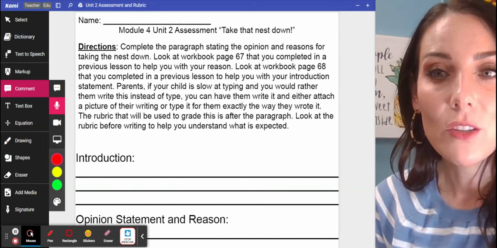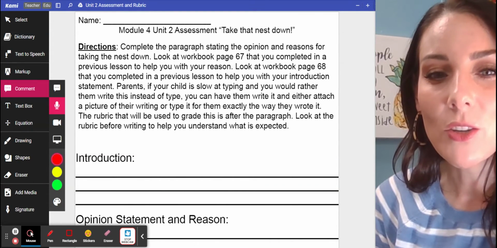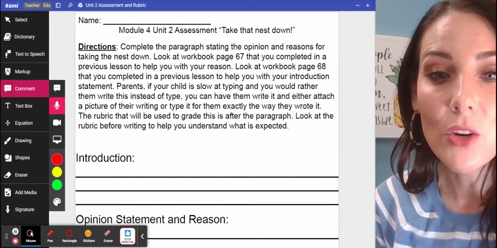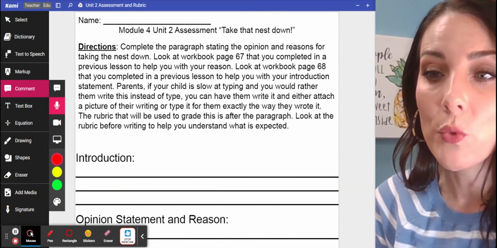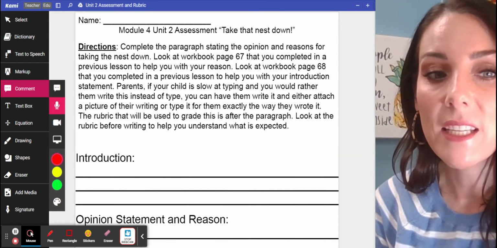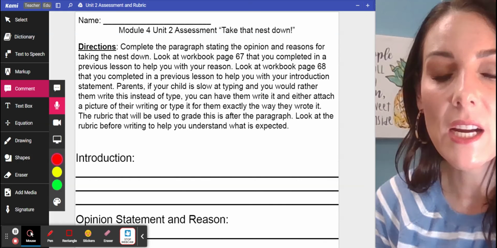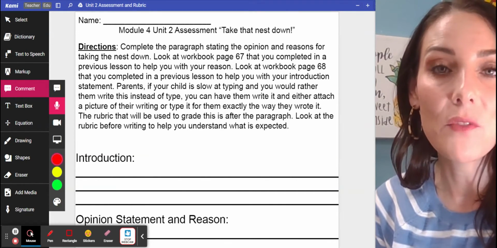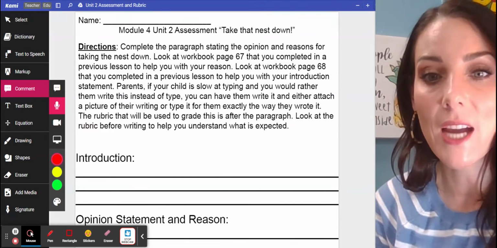Parents, this is for you. If your parent's not watching, go get your parent and tell them to listen to this. If your child is slow at typing and you would rather them write it instead of typing it, you can have them write it and either attach a picture of their writing or type it for them exactly the way they wrote it. So if they forgot a capital letter, you're going to not put the capital letter.